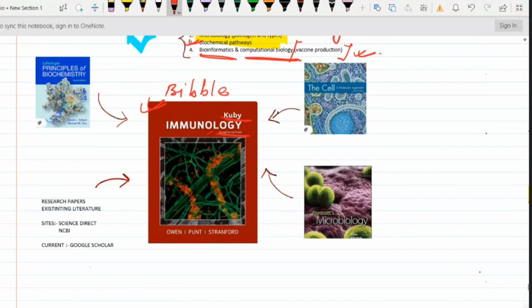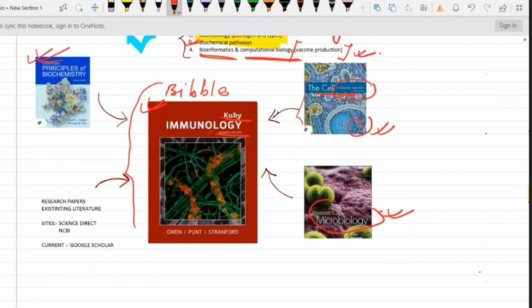Then for complementing this book, I would prefer Biochemistry by Lehninger. Then Cell Biology: A Molecular Approach by Cooper. Then Prescott's Microbiology for some portion, to clarify some of the concepts of microbiology. These are the written contents, like available literature.